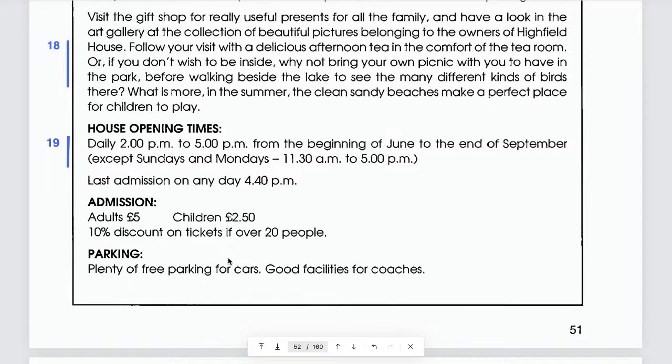Tell me. When? If you're over 20 people. Yes, if over 20 people, right? How about 10 to 20? Will you get a discount? No, you won't get any discount if your team has only 10 to 20 people. If over 20 people, you will get 10% discount, right?